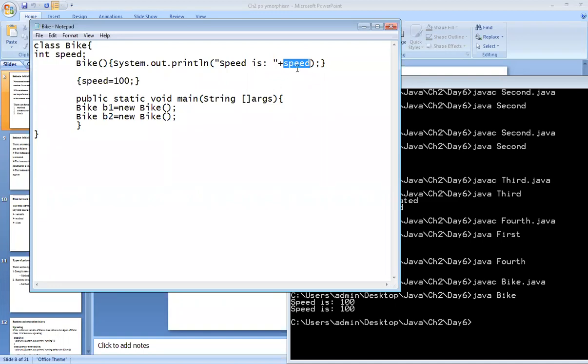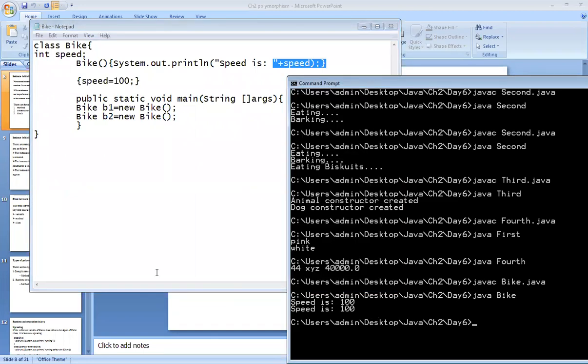So the interpreter checks whether this parameter is available inside this class or not. If yes, then it will check its value. Here that value is not fine. Now it will check whether any block is available inside this class or not. If yes, then it will check whether that value is assigned to the parameter or not. If that value is assigned to that parameter, it will fetch it for this variable, and it will print it on the console. So this is the flow of the program if we are using the instance initializer block. Simple flow. So this is the very basic example for the instance initializer block.